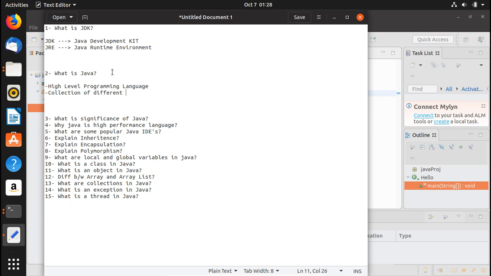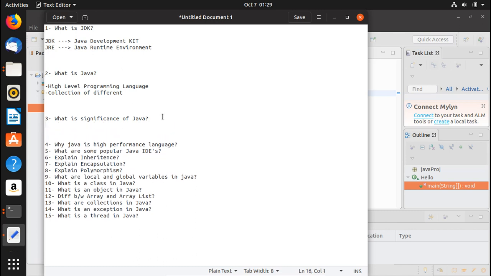So there are a lot of applications in Android that you're using right now. If you're an Android user, those applications have been developed in Java. And not only applications, but a lot of different websites are also developed in Java. And not only applications and websites, the different games that you play are also developed in Java. All right, so let's move on to the next question, which is: what is the significance of Java?